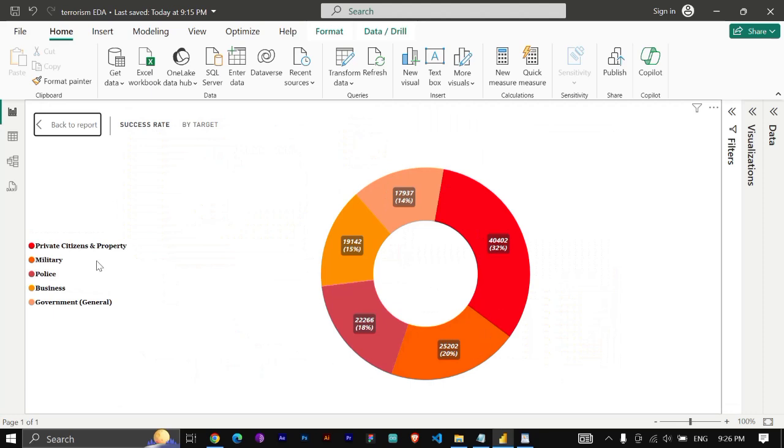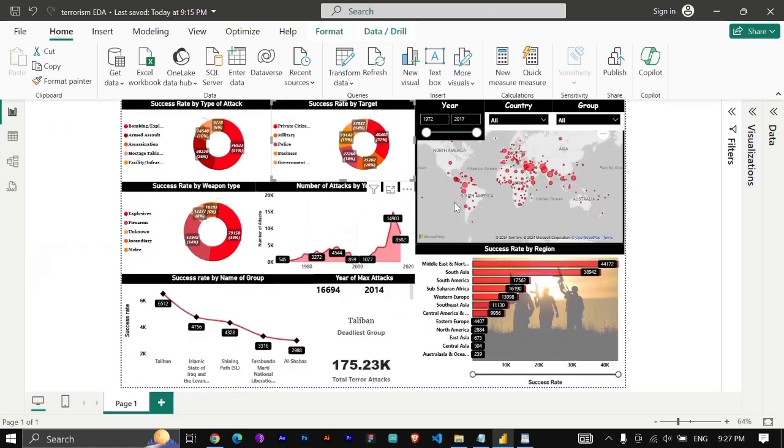I'm just zooming in. Private citizens and property, 32% of attacks have been done on private citizens and property. Their second target is military, 20%. Then the following 18%, 15%, and 14% on police, business, and government, respectively.